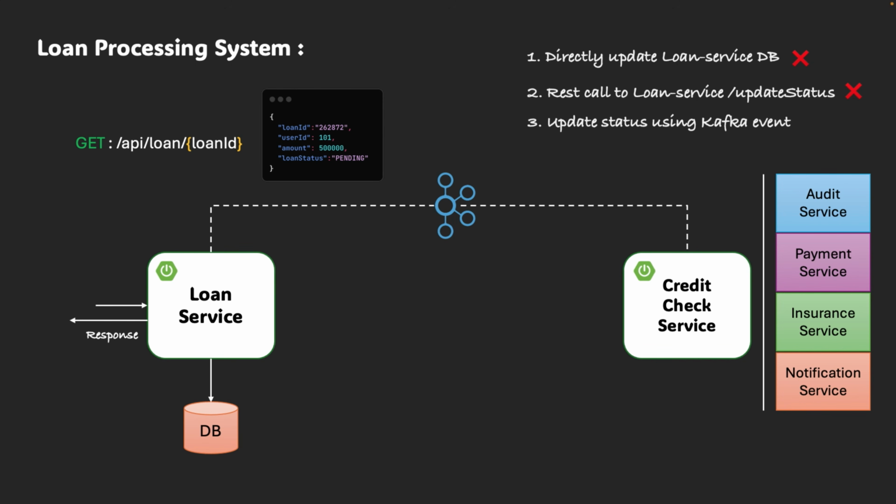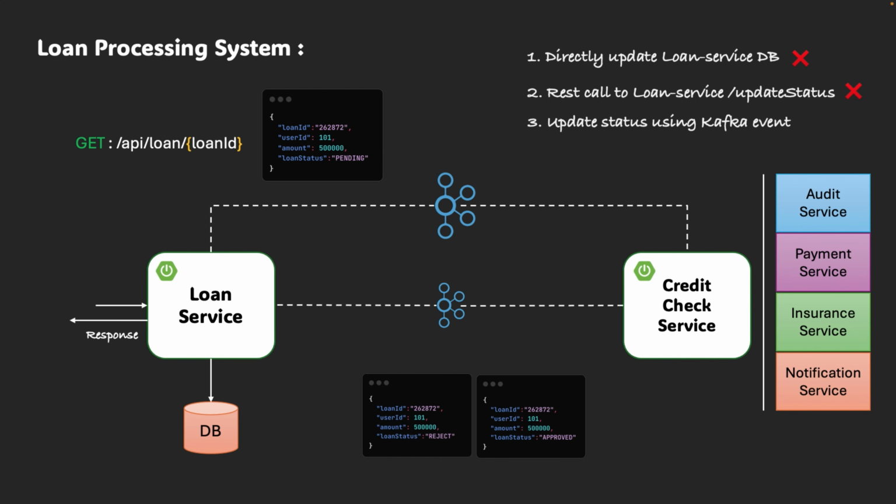Now understand the third approach, update status using Kafka event. So in this approach, once credit check is done, let credit risk service publish that event to Kafka, and loan service consumes that and updates the status directly in the database based on the result, whether it is approved or rejected. Now if you observe in this setup, the credit risk service acts as the producer to send the credit decision event, whether it is approved or rejected. The loan service acts as a consumer, which will update the loan status asynchronously in the database.